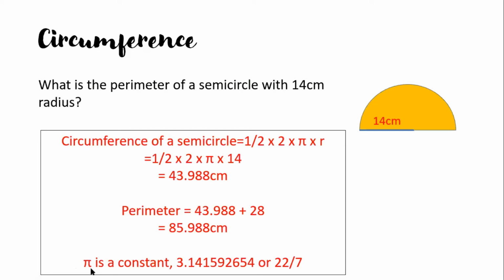43.988. Okay, and you need to plus 28. The 28 from this part, from this length. 14 and 14 is 28. And the answer should be 71.98. It's not 85.98. Okay, it's 71.98, which means it's 72. My careless mistake, sorry.